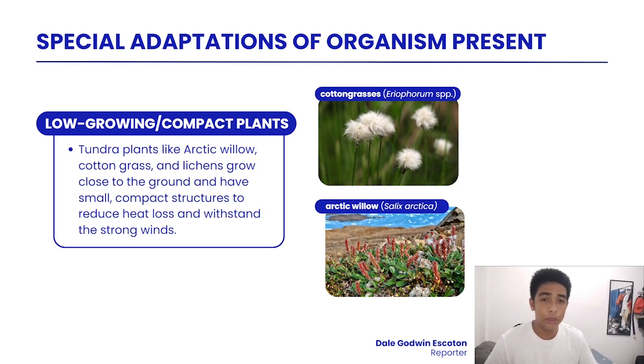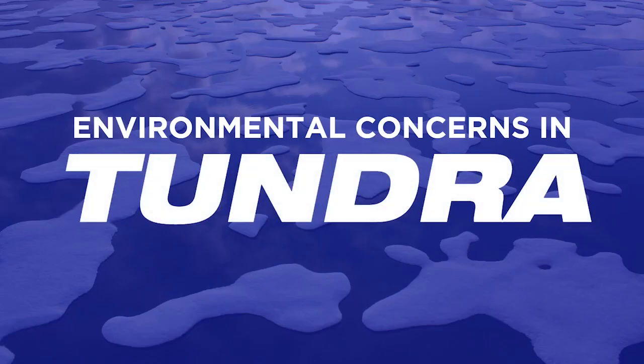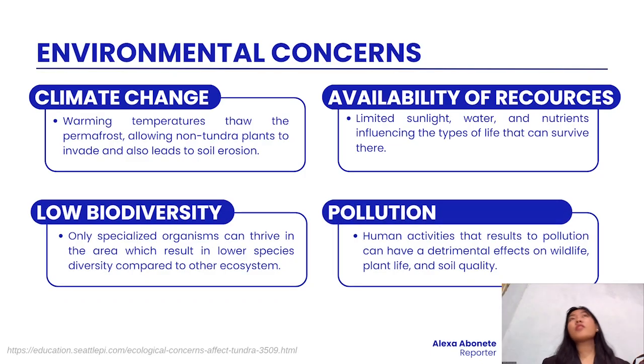For the next special adaptation, which is low-growing compacted plants, tundra plants like the Arctic willow, cotton grass, and lichens grow close to the ground and have small compact structures to reduce heat loss and withstand the strong winds. For the environmental concerns, first, climate change. In climate change, basically there is an increase of temperature. Warming temperatures thaw the permafrost, allowing non-tundra plants to invade.